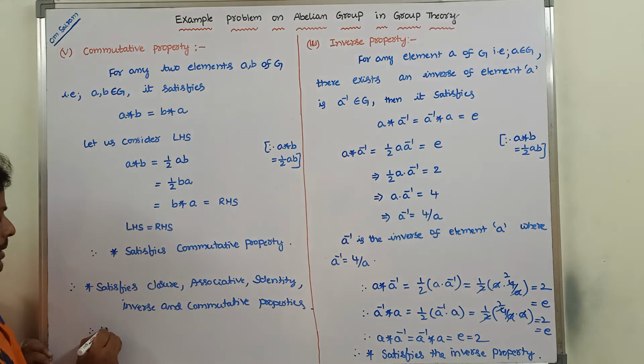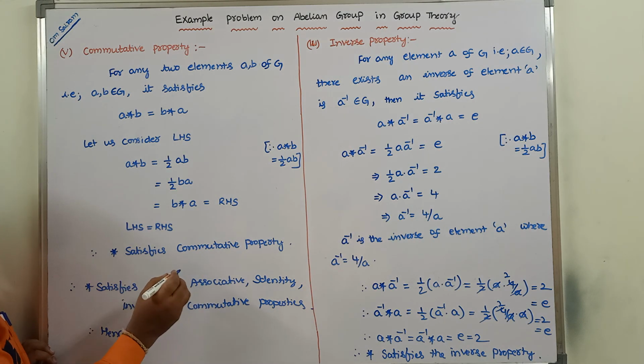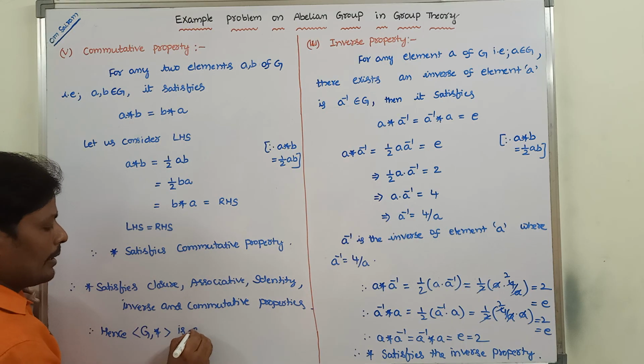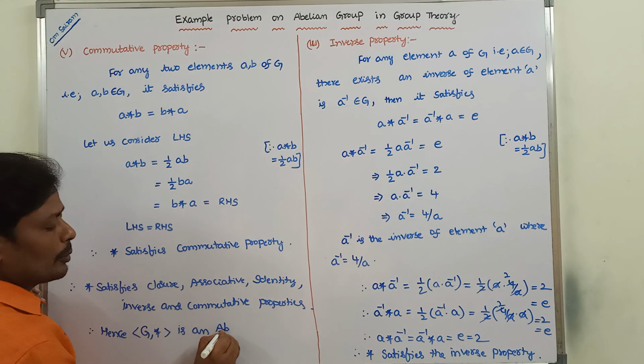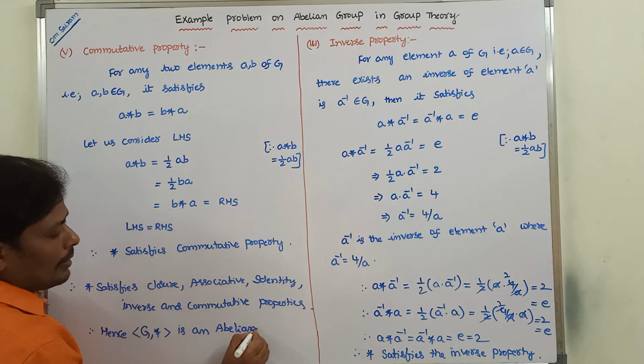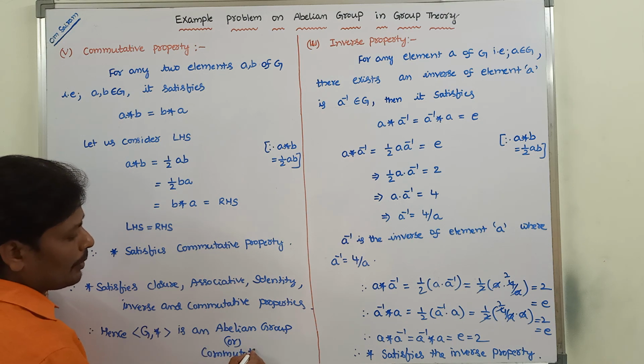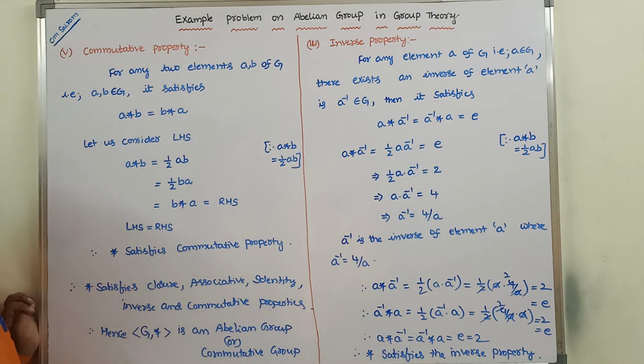Hence, whenever it satisfies these 5 properties with respect to star, G comma star is an abelian group, or a commutative group. So in this way we have to solve this problem.